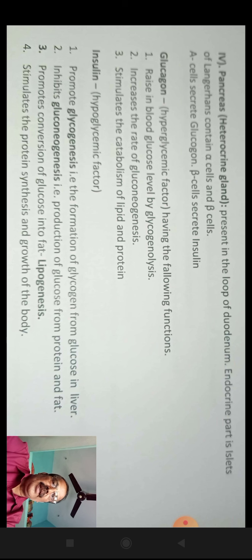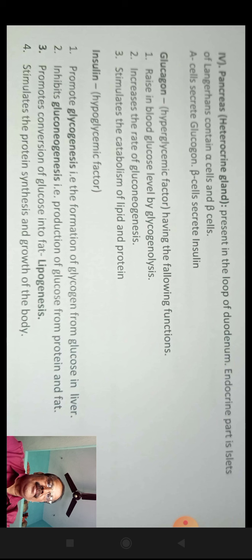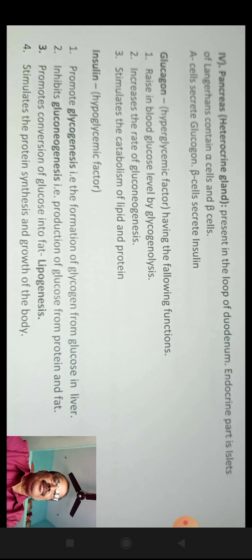Next, insulin. Insulin is a hypoglycemic factor. It promotes glycogenesis, that means formation of glycogen from glucose in the liver. It inhibits gluconeogenesis, that means production of glucose from protein and fat. It promotes conversion of glucose into fat, lipogenesis, and stimulates protein synthesis and growth of the body.